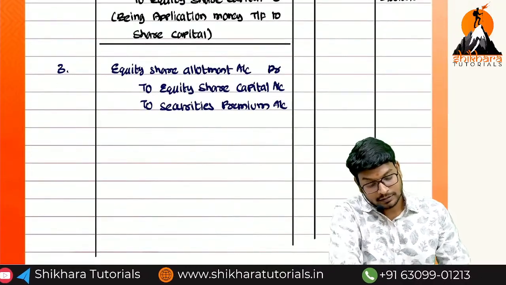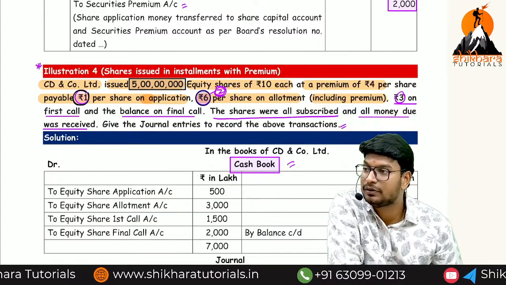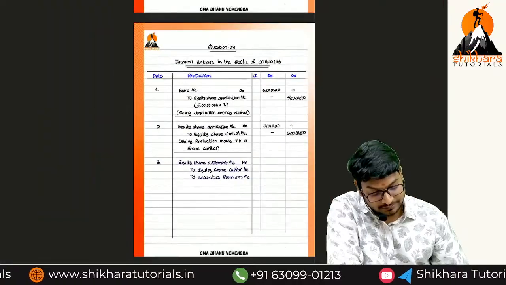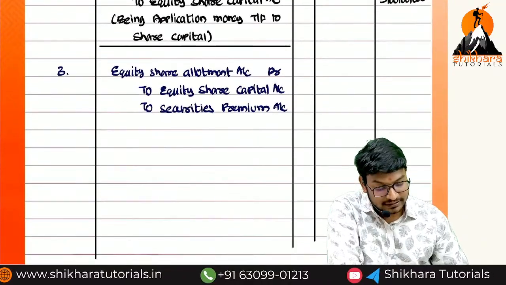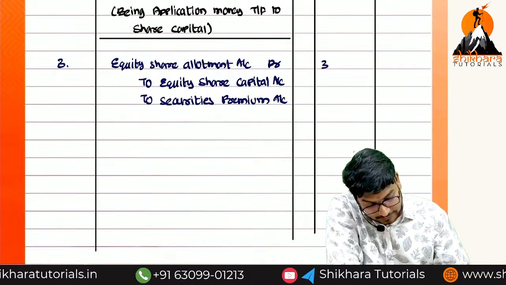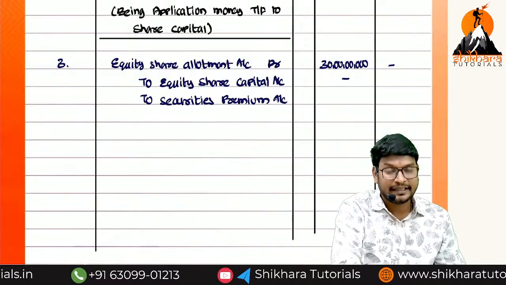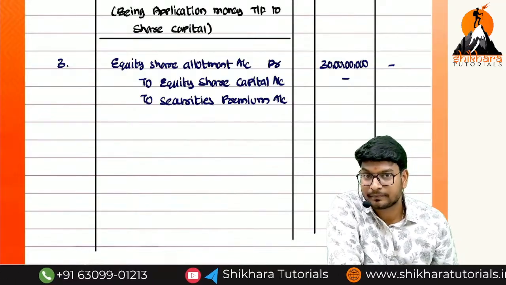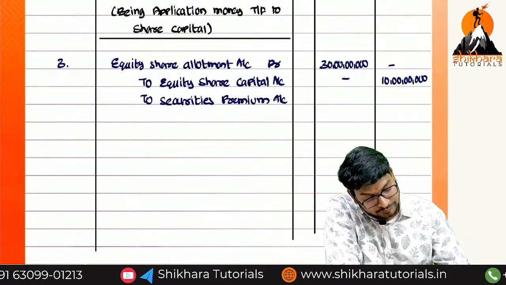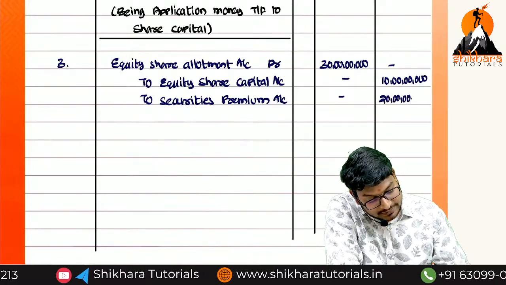So totally we have received 6 rupees, right? Out of this 6 rupees, 2 rupees is the face value and 4 rupees is the premium. Then how much are we going to get? 5 crores into 6. How much total? 5 sixes are 30, so 30 crores. And here, 5 crores into 2 rupees. 5 twos are 10. So 10 crores. And the remaining 20 crores we need to transfer to securities premium.